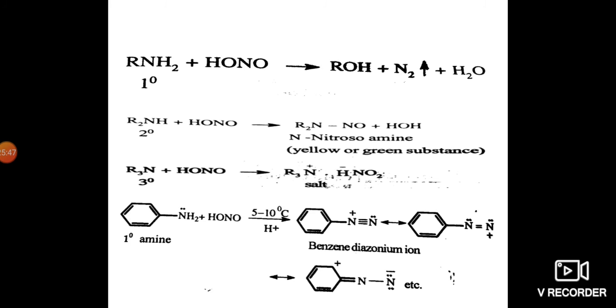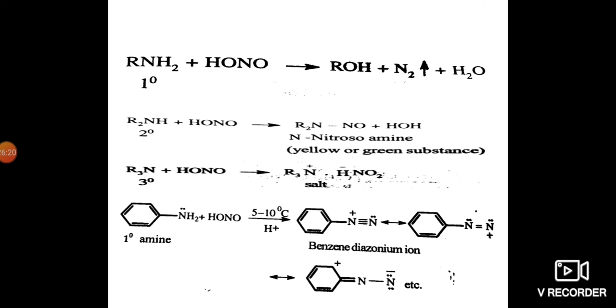Coming to the tertiary amines, the nitrous acid reacts with the tertiary amine and the tertiary amine salt will be formed. So like this we can identify primary, secondary and tertiary amines from each other.